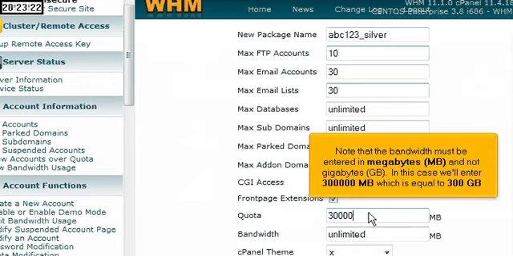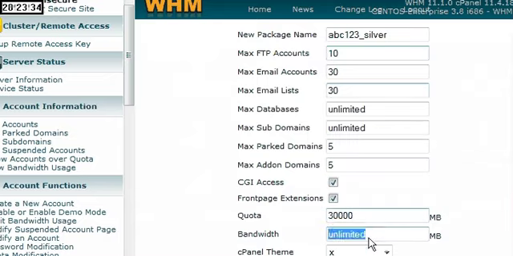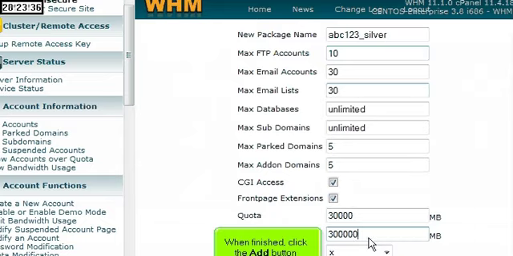Note that the bandwidth must be entered in megabytes and not gigabytes. In this case, we'll enter 300,000 megabytes, which is equal to 300 gigabytes. When finished, click the Add button.